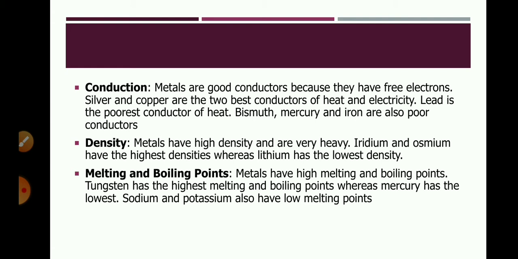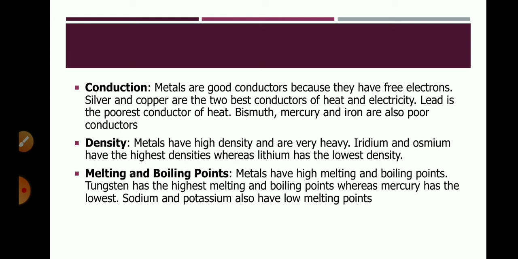These are insulators, and so we coat copper wires with PVC to avoid electric shock. The best conductors of electricity are silver and copper, but as silver is a costly metal, we cannot use it for wiring to pass electricity, and so we are using copper wires.